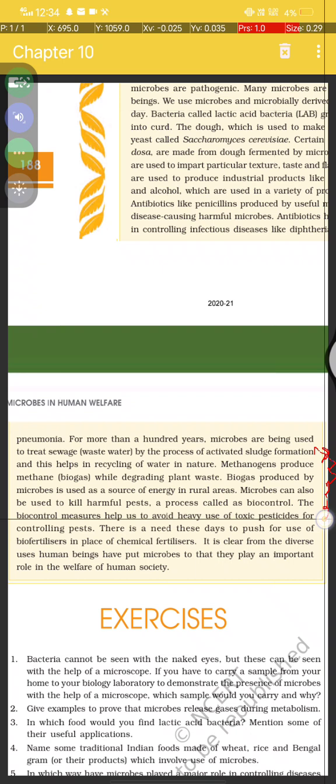Biocontrol measures help us avoid heavy use of toxic pesticides for controlling pests. There is a need these days to push for the use of biofertilizers in place of chemical fertilizers. It is clear from the diverse uses human beings have put microbes to that they play an important role in the welfare of human society.